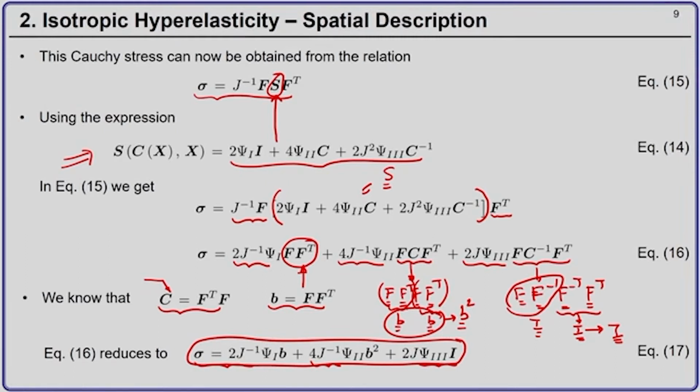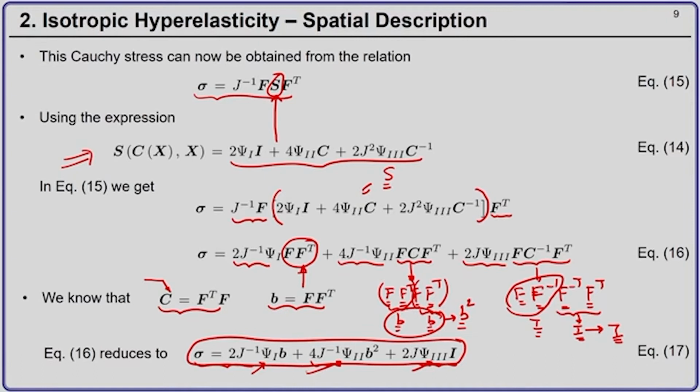All I need to get is psi 1, psi 2, psi 3, but remember these psi 1, psi 2 and psi 3 are derivatives of psi with respect to the invariants of the right Cauchy-Green deformation tensor C.